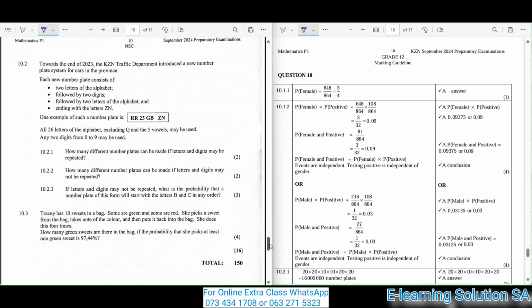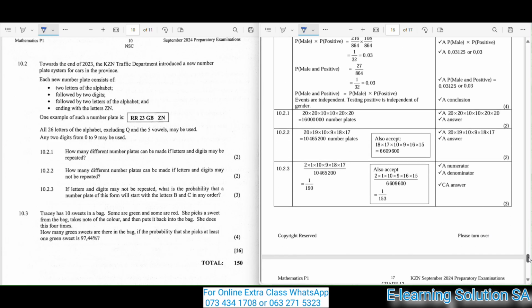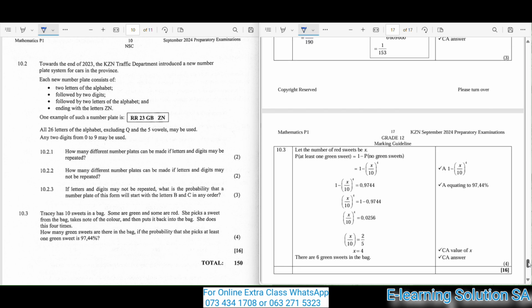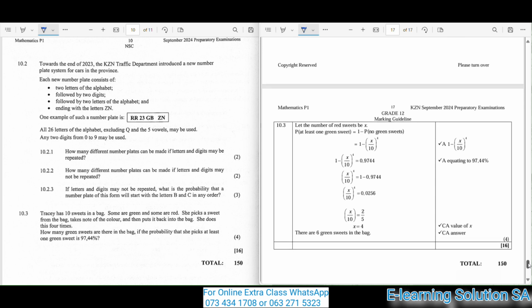Okay guys, remember that the grand total for this paper is 150. So you must make sure that you get everything correct, so that you can be able to make it in your paper 1. So remember, this is our part 1 for the video. I'm still coming back with part 2 and part 3 of papers that were written in different years, so that you can be able to benefit from them.